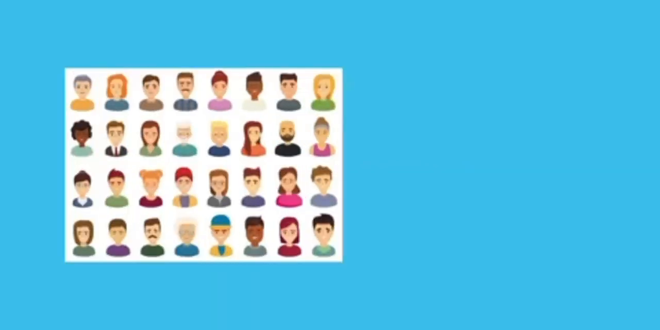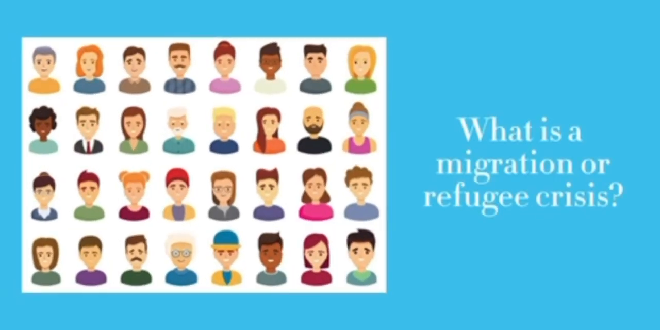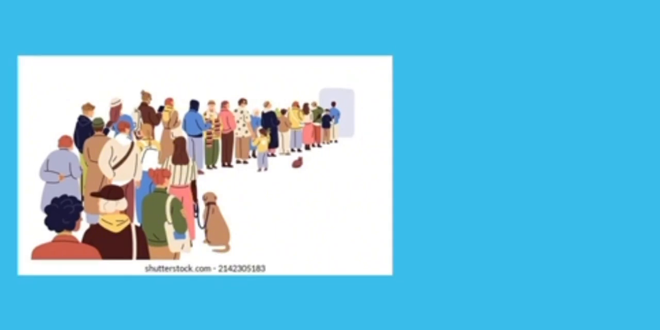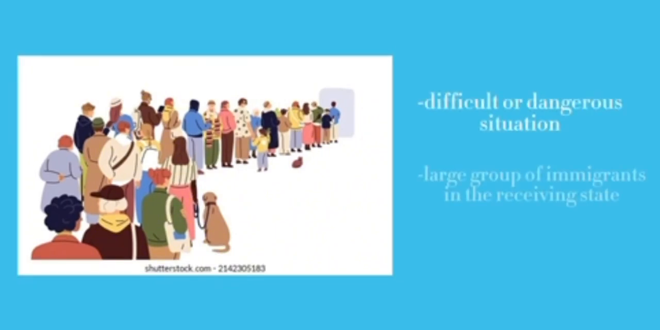Today we will be talking about the Ukrainian refugee crisis in the world. Let's talk about it. Migration crisis. Many people ask what a migration or refugee crisis is. A migration crisis is a difficult or dangerous situation that arises due to the movement of large groups of immigrants